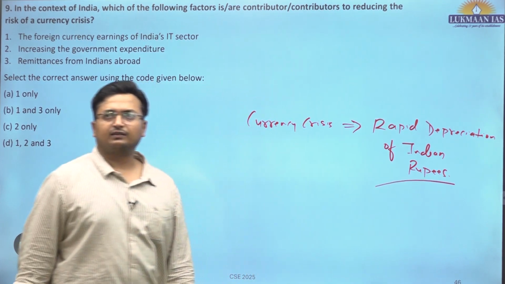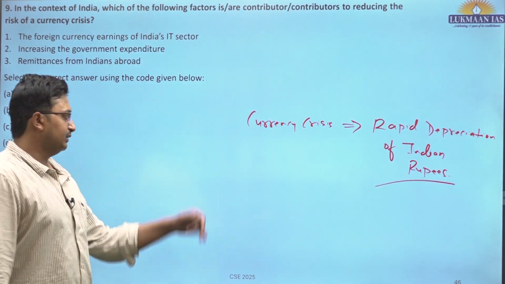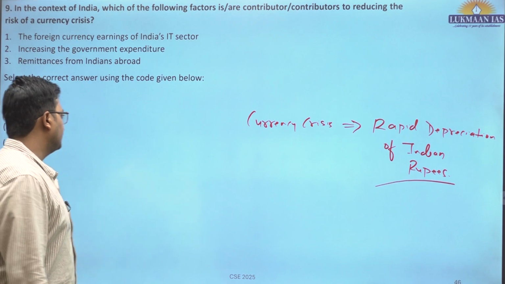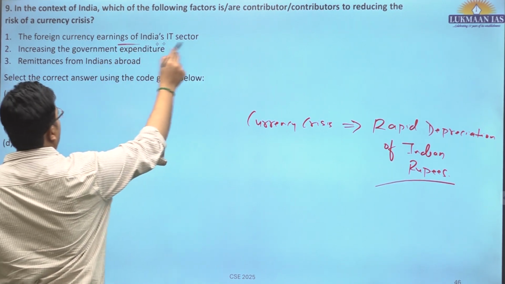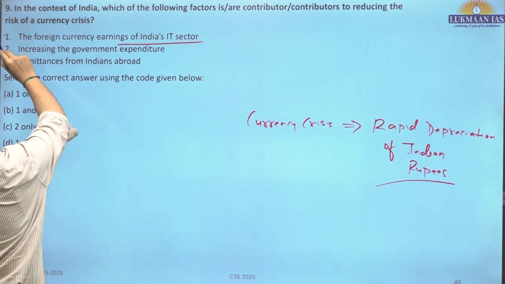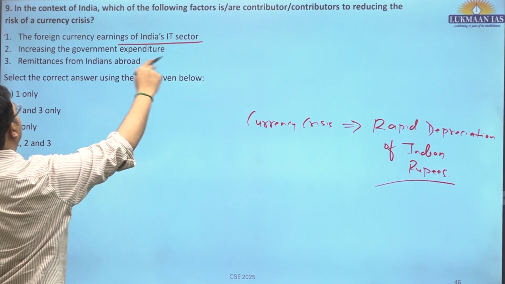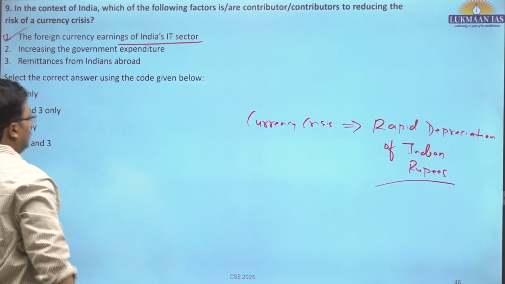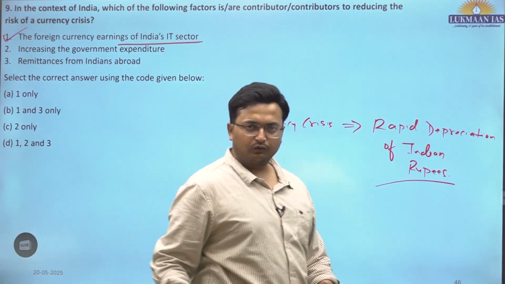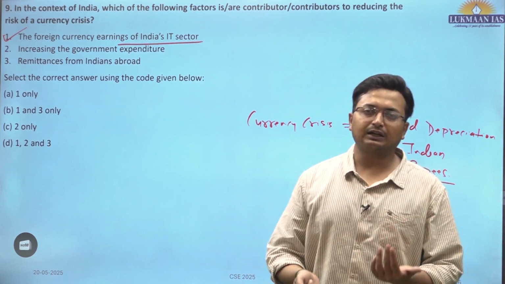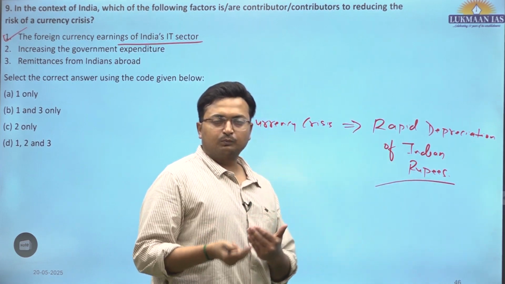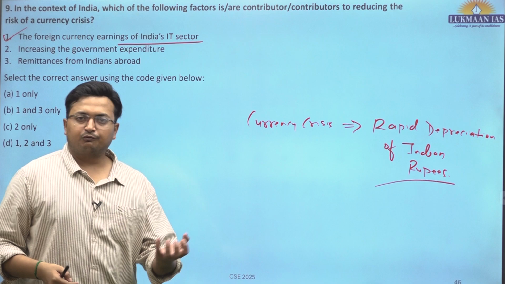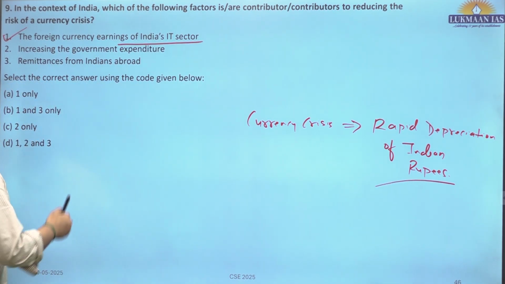This is currency crisis. Okay, now you'll try to see whether these factors are leading to depreciation or not. The foreign currency earnings of IT sector would contribute to reducing. So this would reduce it. Obviously, if there is more dollar inflow, if there is more earnings in foreign currency, that would mean the supply of foreign currency is more rather than depreciation.